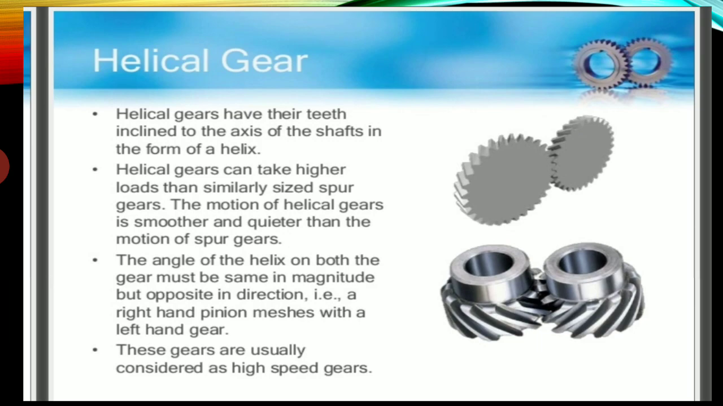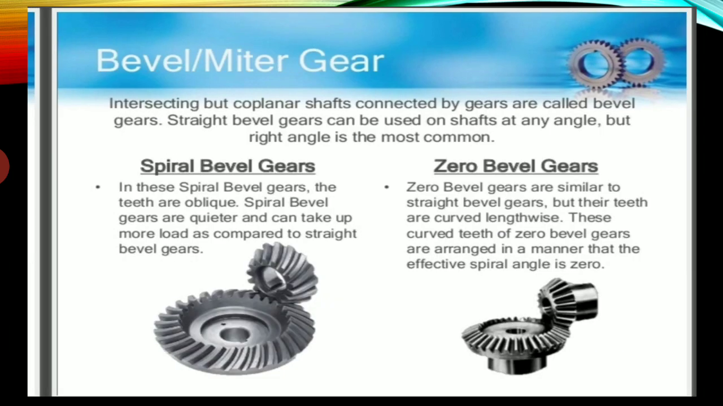Then we have helical gears. Helical gears have teeth inclined to the axis of the shaft in the form of a helix. Helical gears can take higher loads than a similar sized spur gear. Motion of the helical gear is smooth and quiet, and the angle of the helix on both gears must be the same in magnitude but opposite in direction. A right hand pinion meshes with a left hand gear.